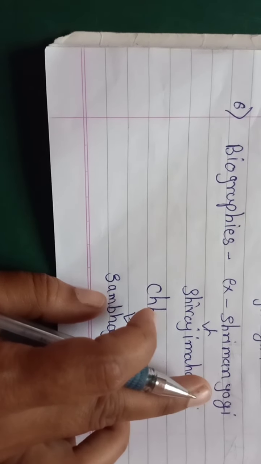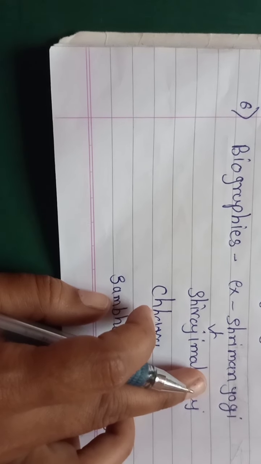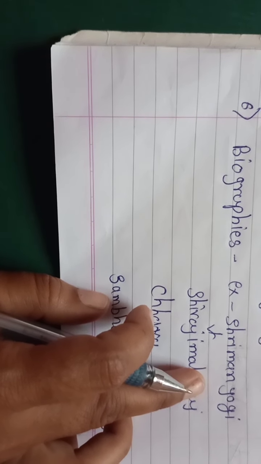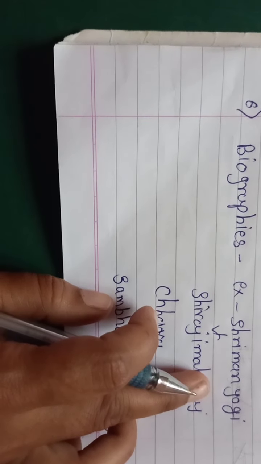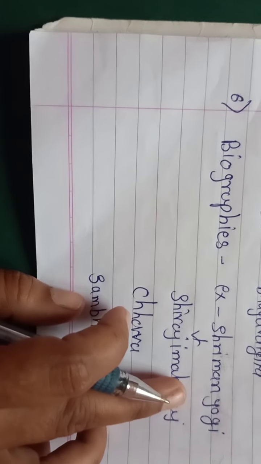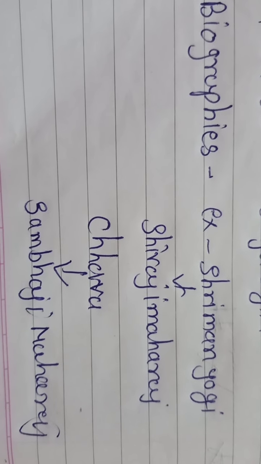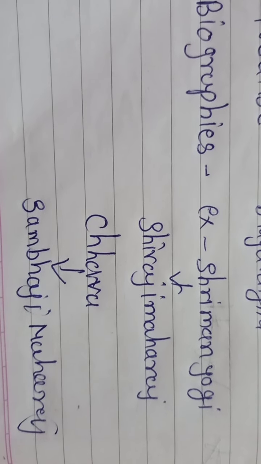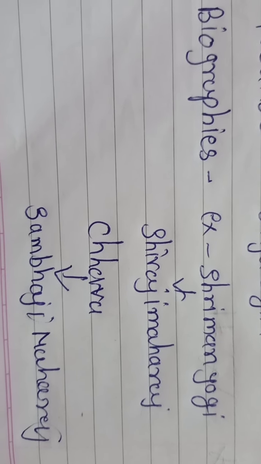It is a biography of Shivaji Maharaj. In that biography, all things related to Shivaji Maharaj are described, their childhood, their missions, all historical events like the Rajyabhishek ceremony.